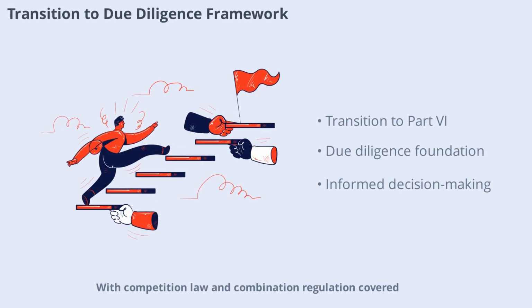Competition law and combination regulation covered, the treatise now transitions to Part VI, the due diligence framework. This section will explore legal, financial, and tax diligence processes that precede and shape every transaction structure. Due diligence is the foundation of successful M&A, ensuring informed decision-making and compliance with all regulatory requirements.